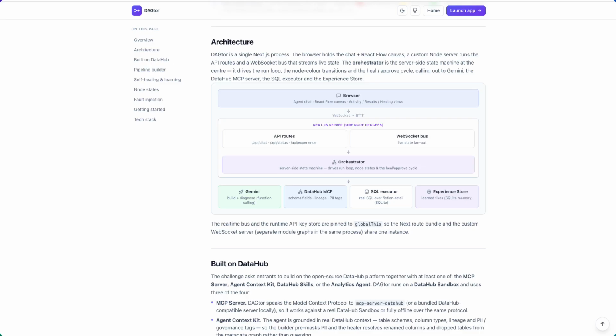Under the hood, it's one process. An orchestrator that talks to model and to DataHub over MCP runs real SQL, SQLite locally, PostgreSQL in production, and writes every validated fix to its experience store.